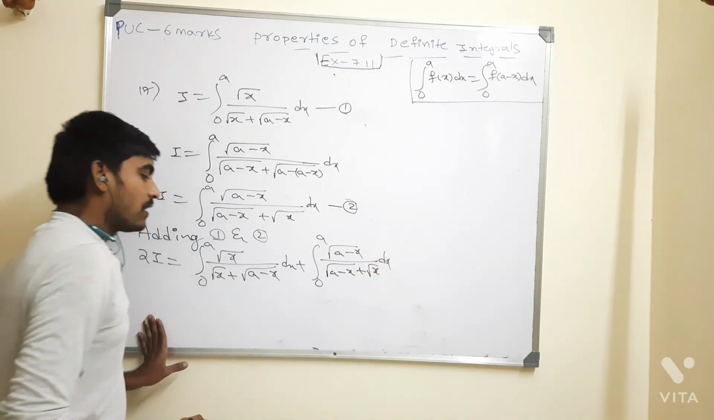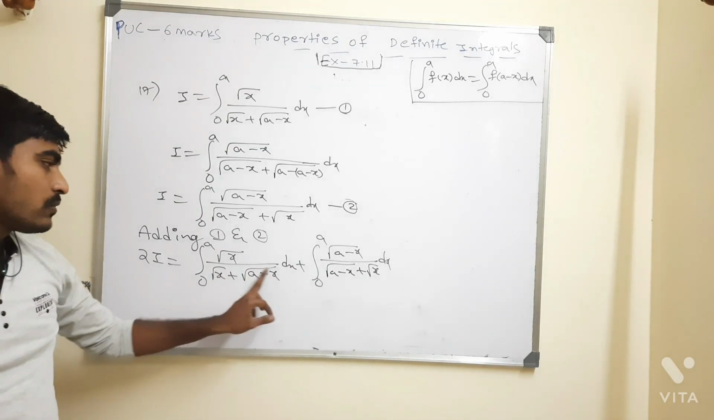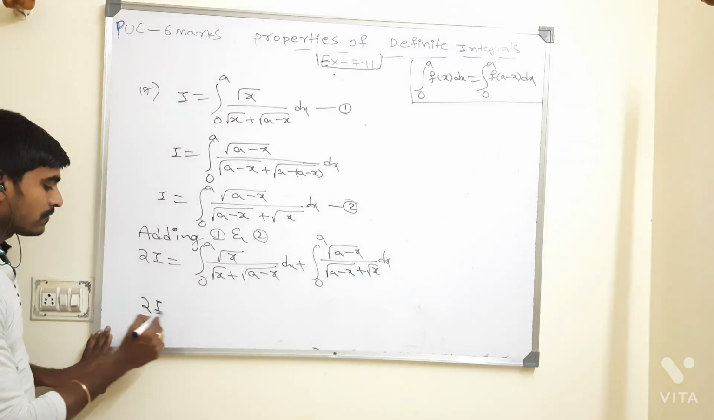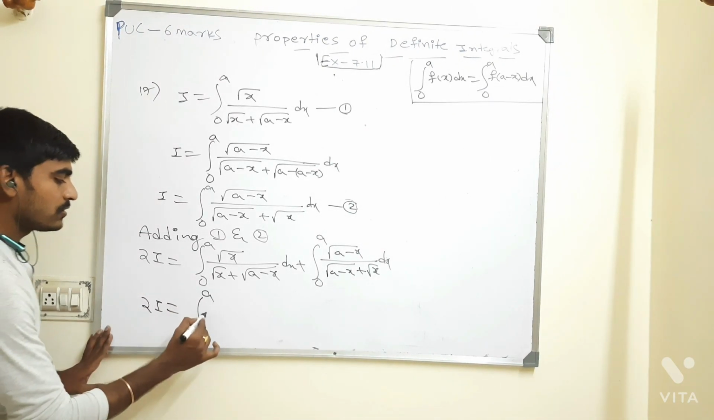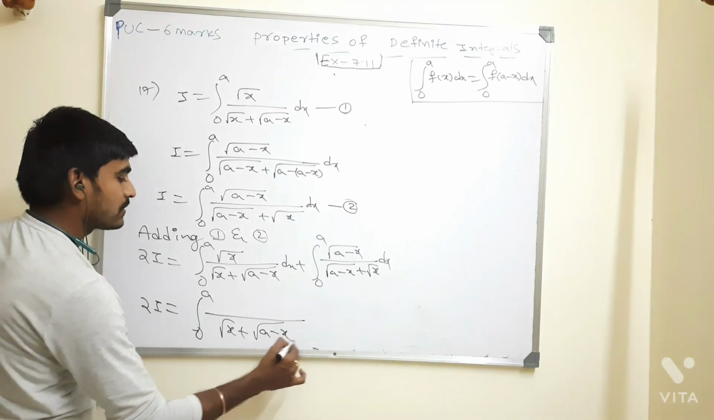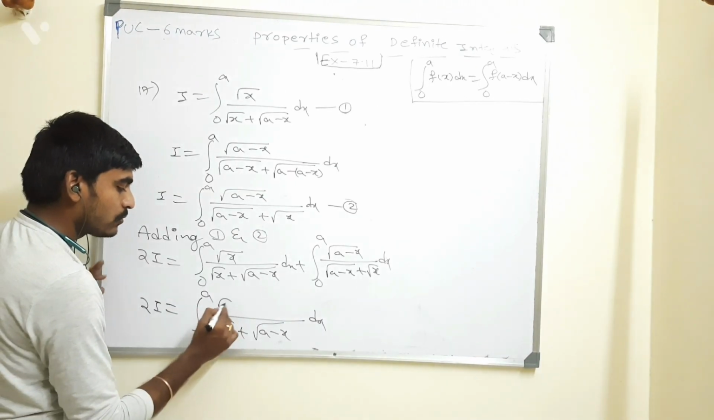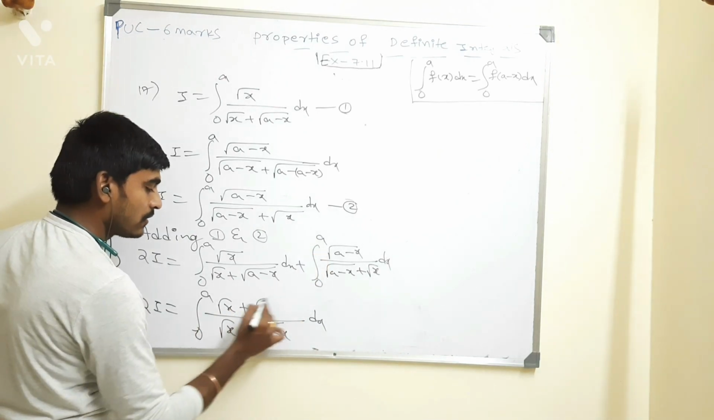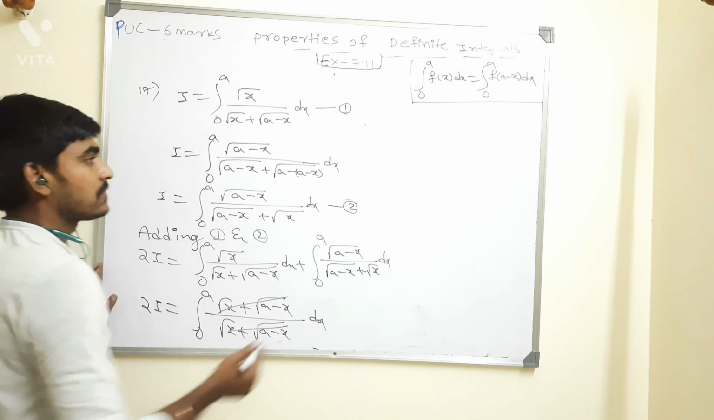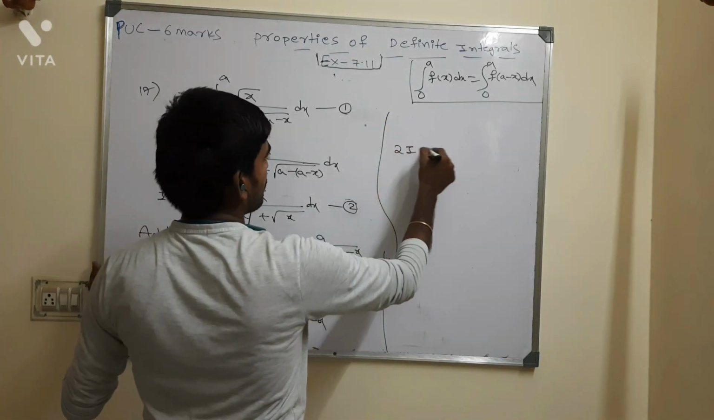Now you observe that in both, the LCM is the same: root x plus root of a minus x. So 2I is equal to the integral from 0 to a of root x plus root of a minus x over root x plus root of a minus x, whole dx. The LCM is okay, and then this gets cancelled. So 2I is equal to the integral of 1 dx.